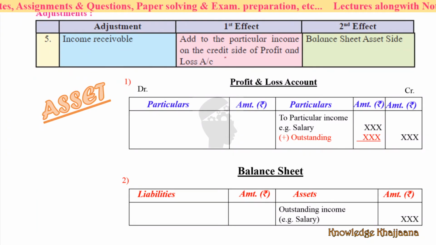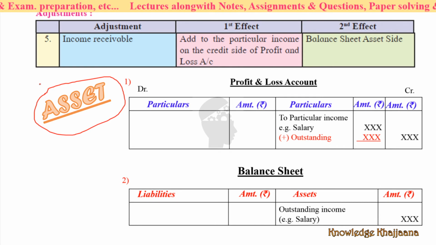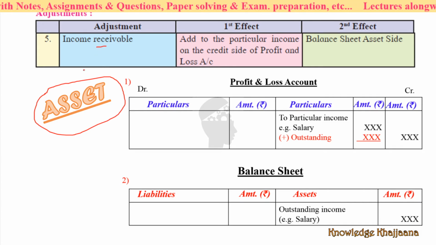What is the next? Income receivable. See, receivable. I have worked for a company for the month of May 2019, and they have not yet paid me the salary till June 10th. Okay, so that income is receivable to me, right? I am able to receive that income. So it is an asset for me.